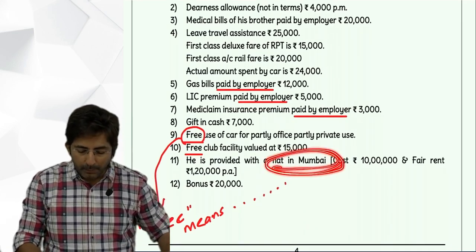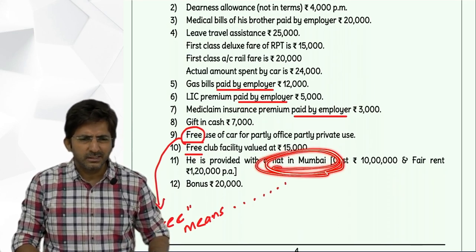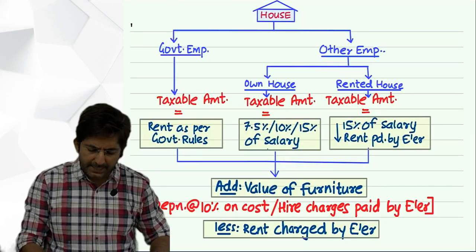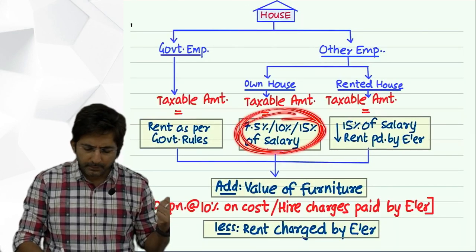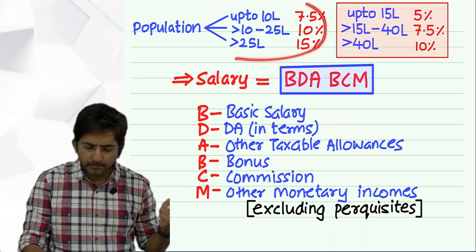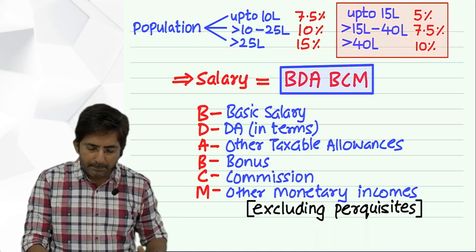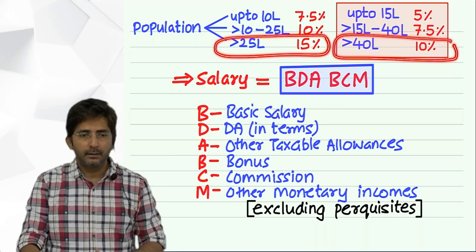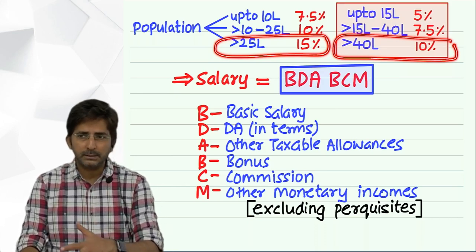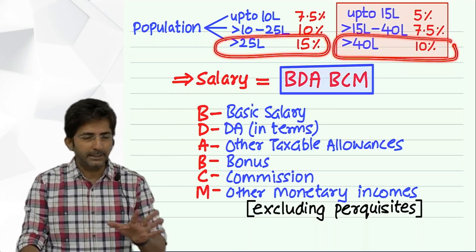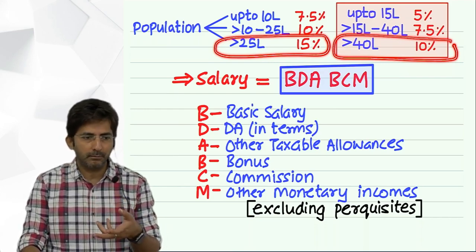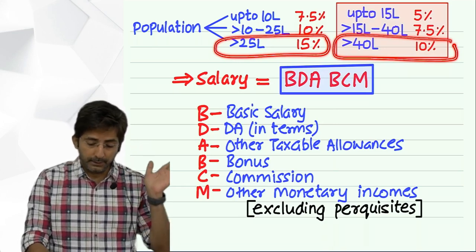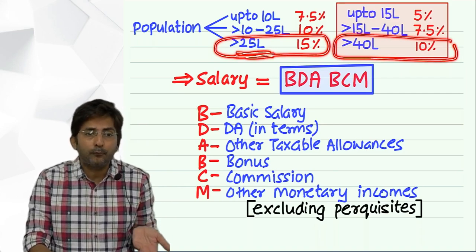Mumbai is given. Mumbai's population is in crores. So if I check the population slab, there are two population slabs, and in both slabs Mumbai falls here. Roughly speaking, Mumbai's population is about 3 crores. I don't know the exact number, but it is about 3 crores, whatever it is, in crores. And here about 25 lakhs, definitely it will fall.